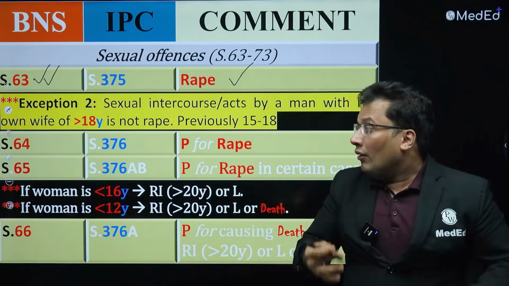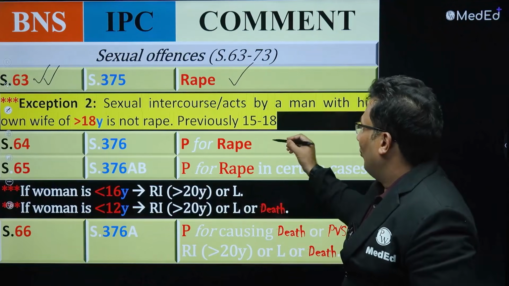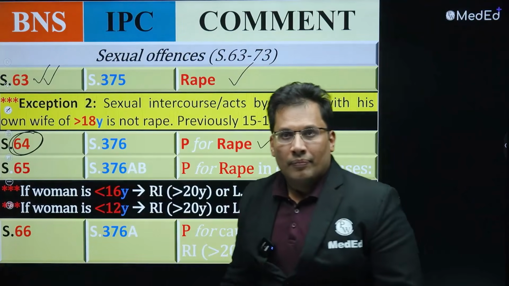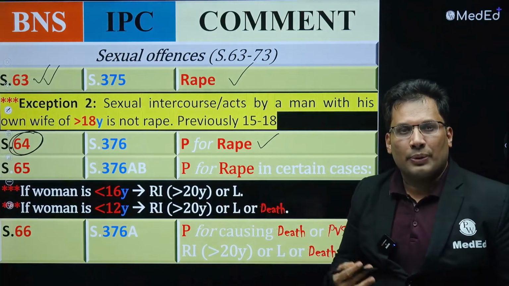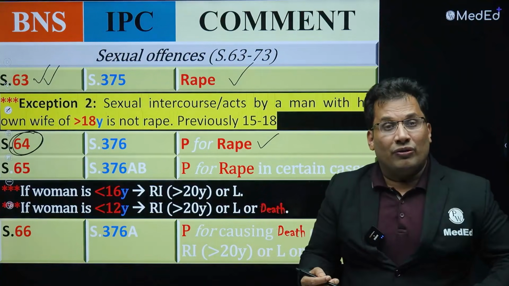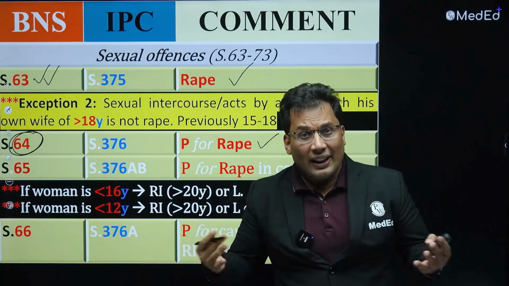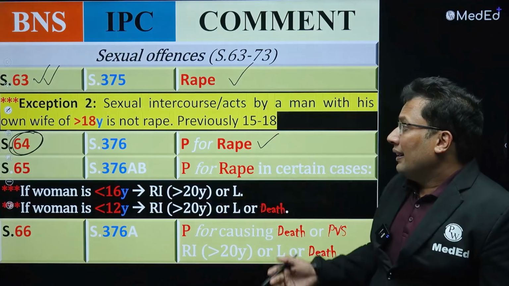64, punishment for rape. What is the punishment? The punishment can be 7 years of imprisonment to life imprisonment. The life means entire life. 64. 65.